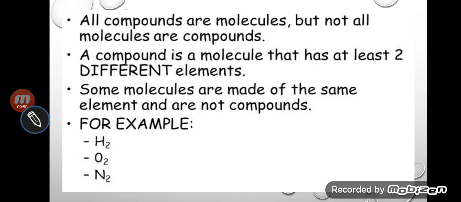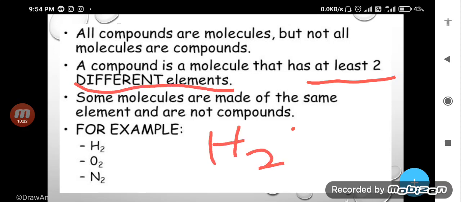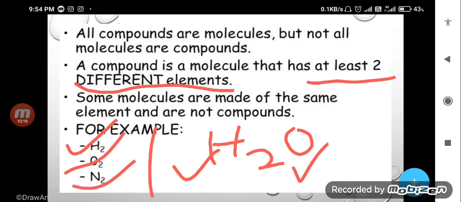Yes, my dear students, when a compound forms, there must be at least two different elements. Like in the case of H2O, there are two kinds of elements, hydrogen and oxygen, meaning a compound must be formed by the chemical combination of two different kinds of elements. Here the examples given, H2, O2, N2, are examples of molecules, not compounds.